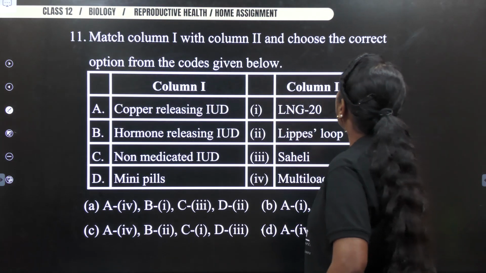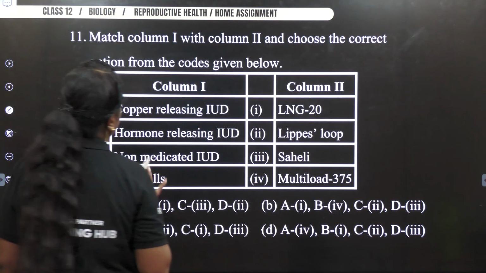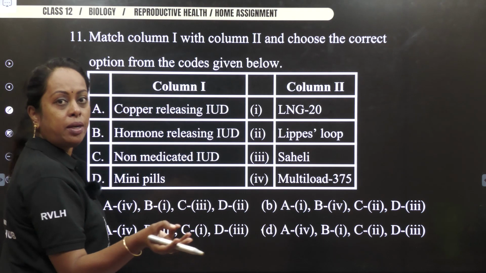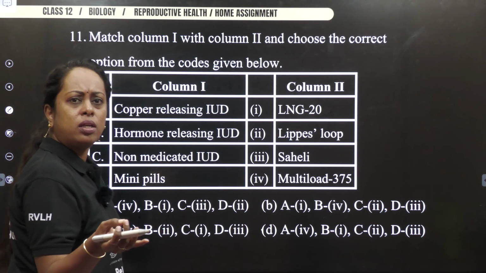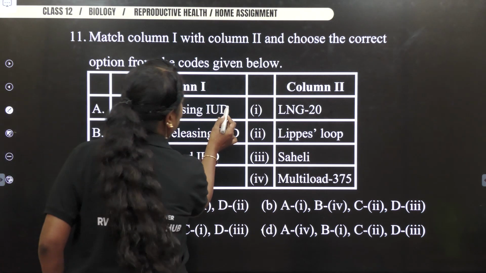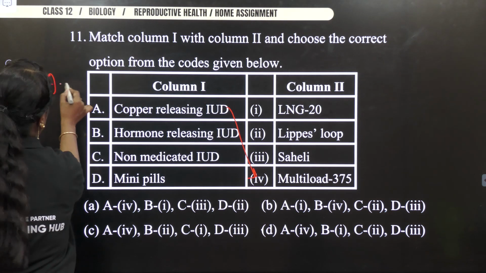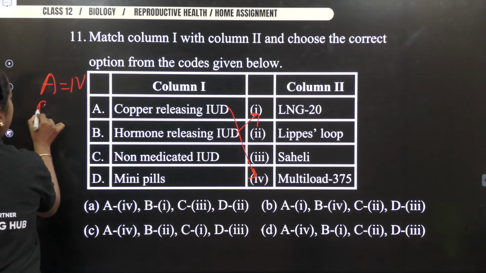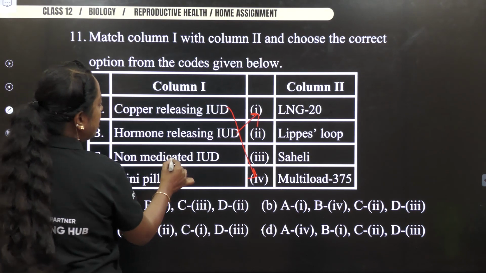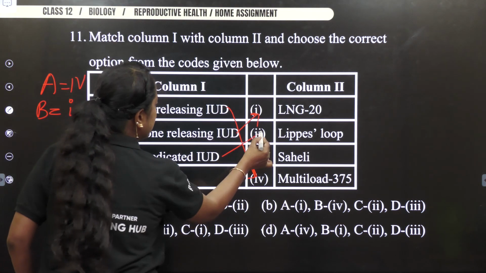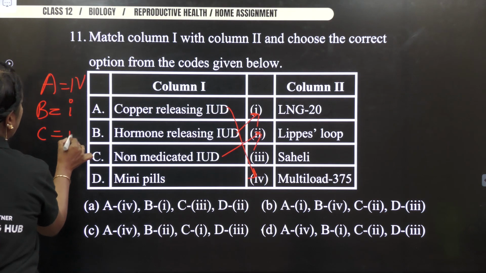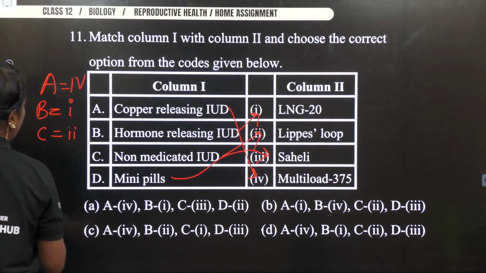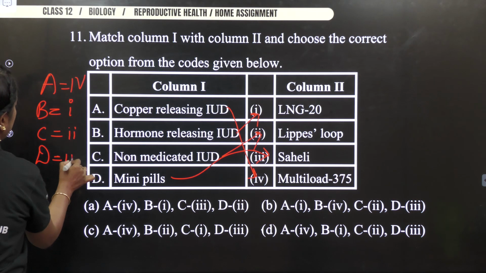Next, match the following of column 1 to column 2 and choose the correct option. Let us see what will be our answer. Copper releasing IUDs. Copper T, Cu, multiload 375. Okay, we have multiload 375. A is said to be the fourth one. Hormone releasing, definitely it is LNG-20. So B becomes the first one. Non-medicated IUDs becomes Lippes loop because it brings about phagocytosis. Next you have mini pills, which do not contain steroid. So option D becomes 3.